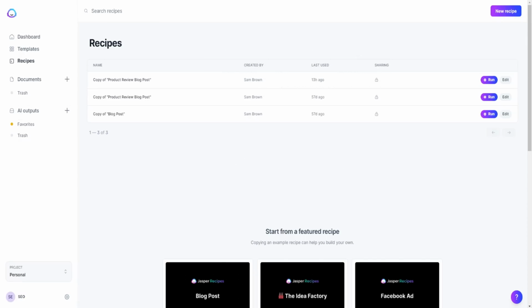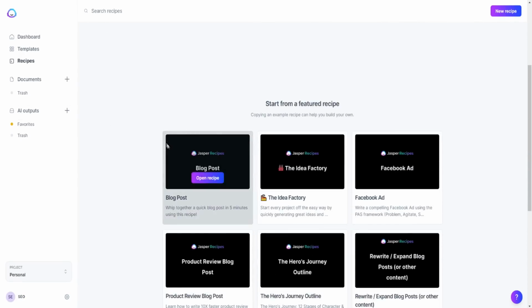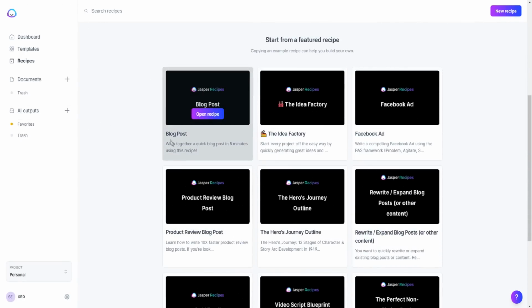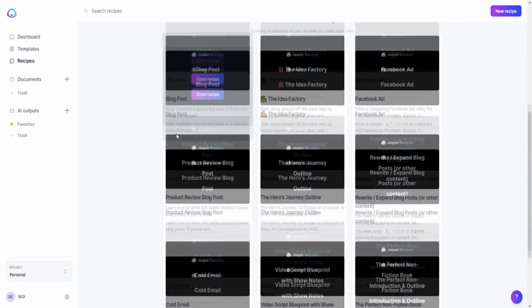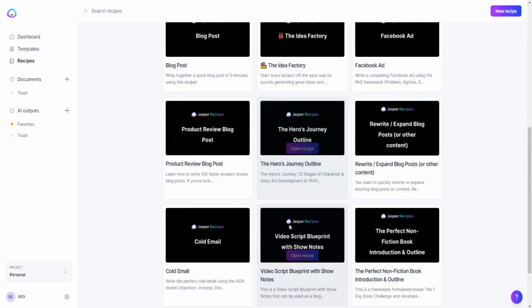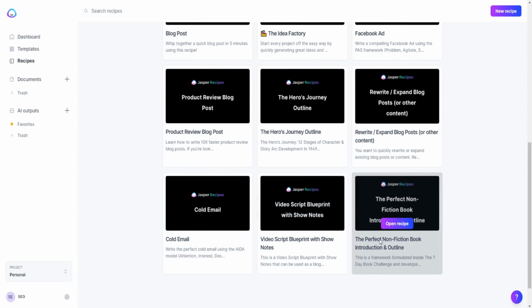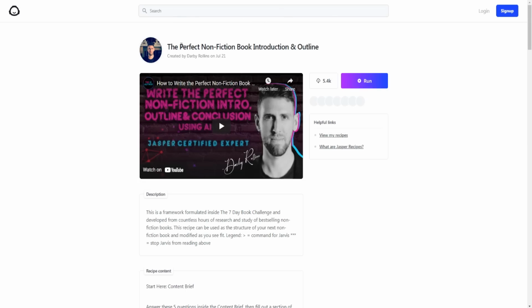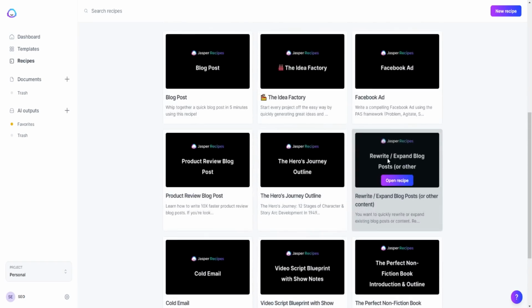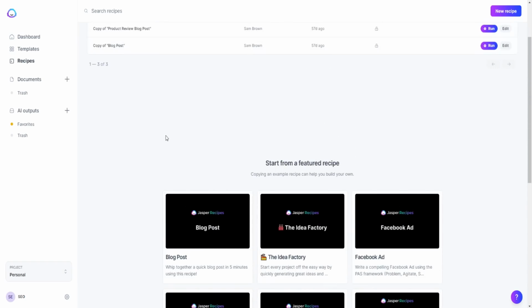And the cool thing about Jasper as well is they have a bunch of recipes. So if you are looking for a template or some sort of AI template that can produce a blog post, a product review blog post, a video script blueprint, or even, a lot of people are interested in writing books, the perfect non-fictional book introduction outline, you can open this recipe and use this to actually go ahead and create AI generated content. For example, a non-fictional book introduction and outline, which is powerful. And you can even rewrite and expand a blog post using this template right here, which is again very powerful.